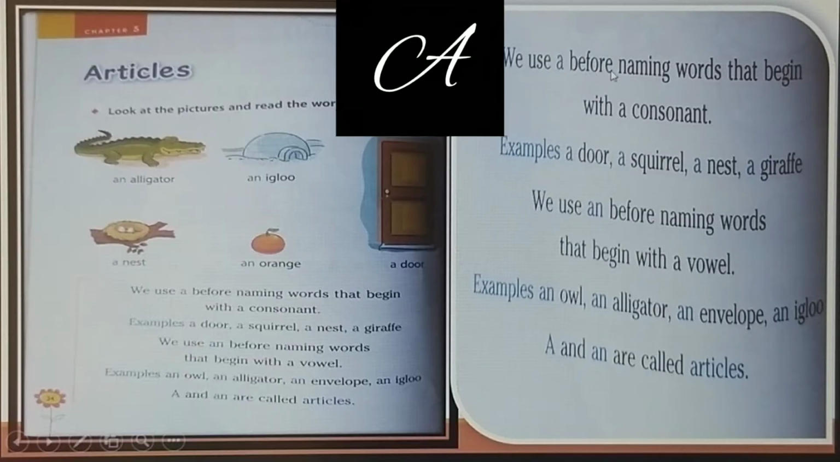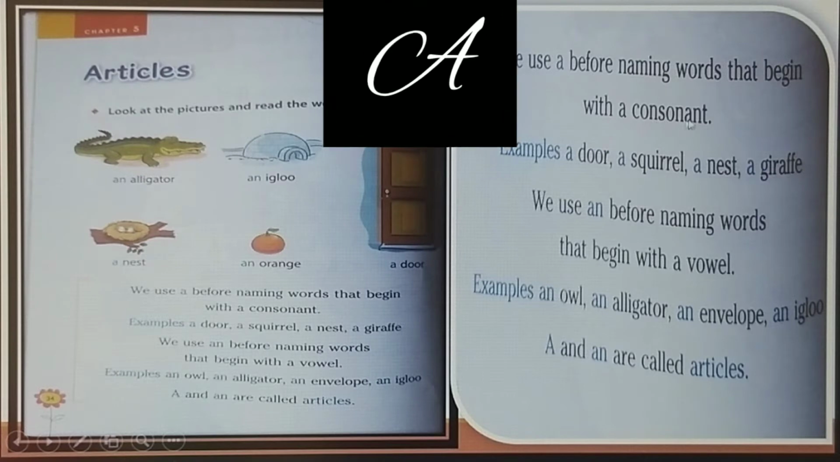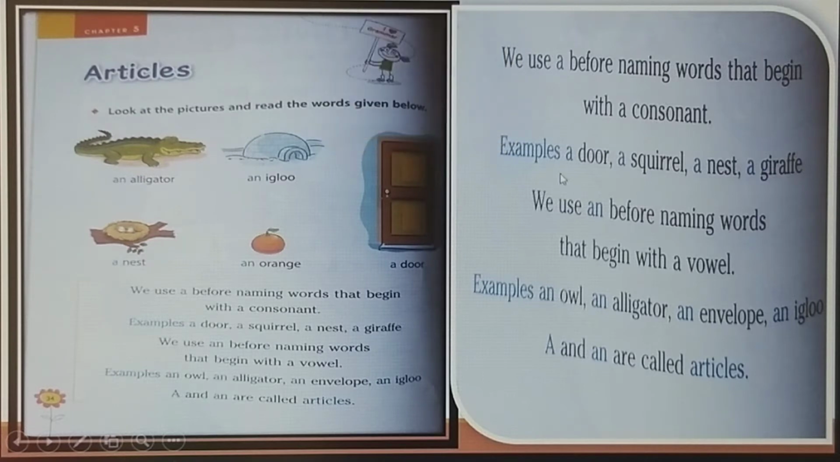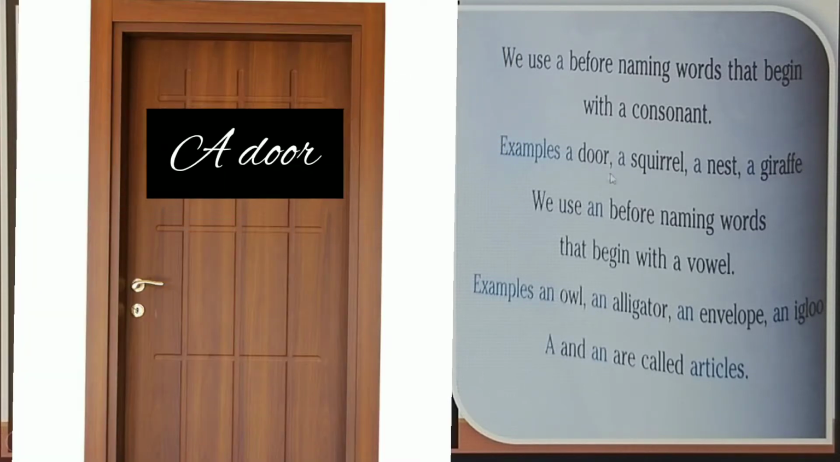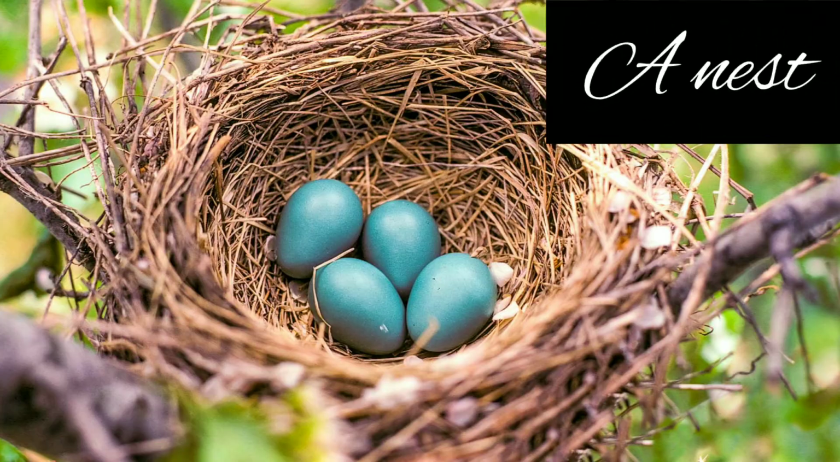We use a before naming words that begin with a consonant sound. Examples: a door, a squirrel, a nest, a giraffe.